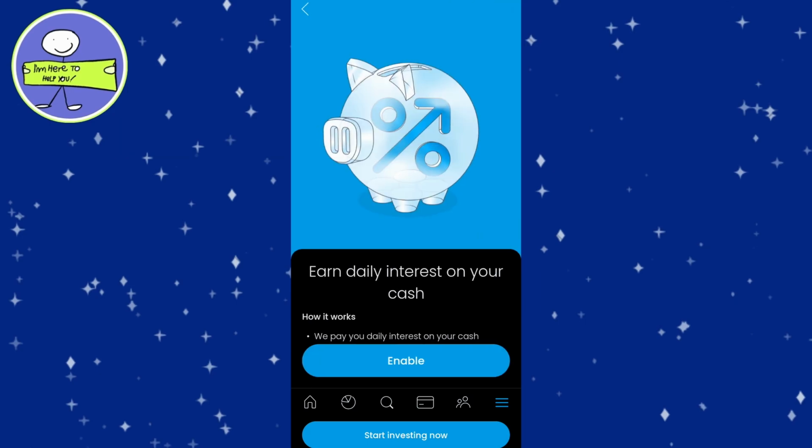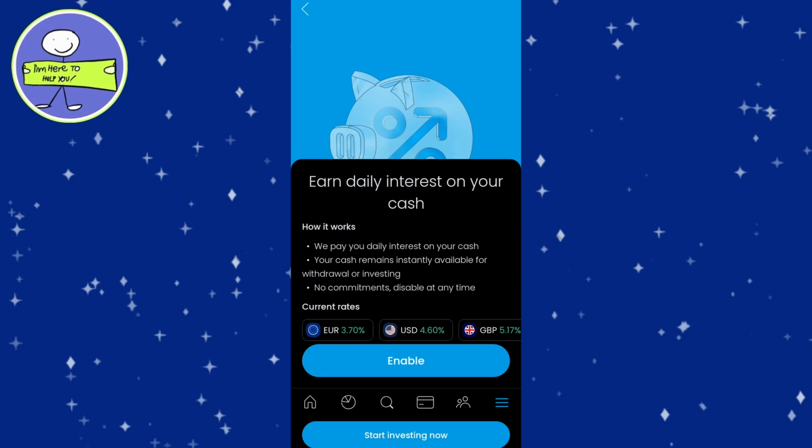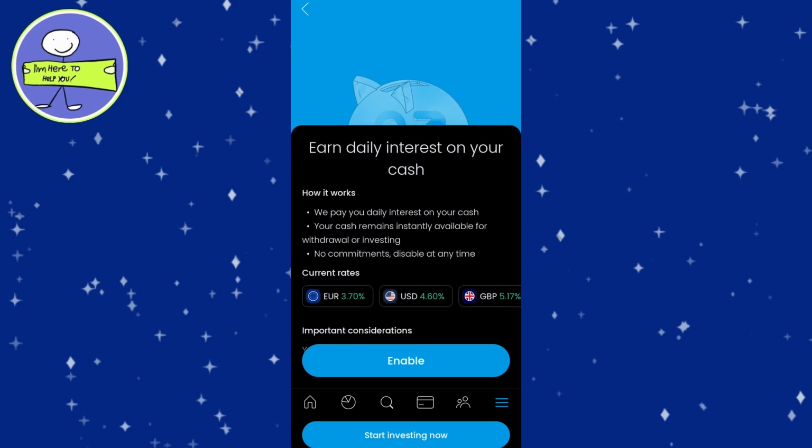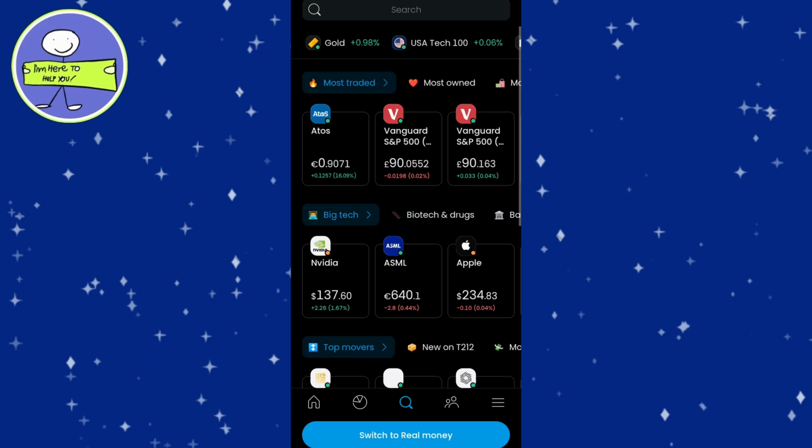Alright, now that your funds are ready, you can start diving into investments. To buy stocks, first click on the search icon at the top of the screen. From here, you'll be able to type in the name of the stock you're interested in. A list of search results will appear, showing various listings of the stock across different markets like the US, UK, Germany, or more. For example, if you're interested in buying shares of Tesla, you might see options for the Nasdaq, US, market or the Frankfurt Stock Exchange, Germany.